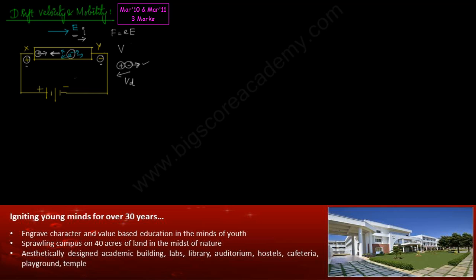Now we also know that force can be represented as mass into acceleration. Here, mass of electron into acceleration of the electron, and acceleration is defined as velocity by time. So let tau be the average time between two successive collisions.